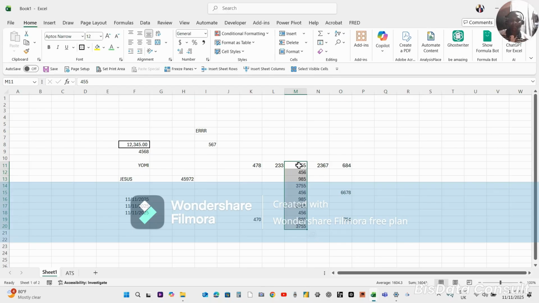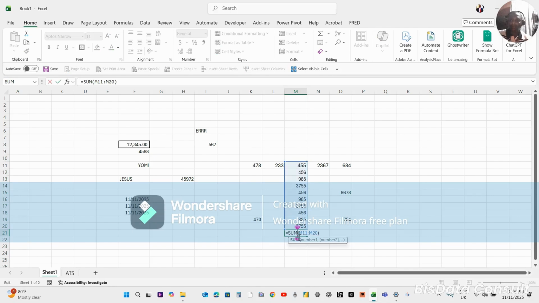For instance, if I want to add this together and I've selected down, I can press the Alt equals key. It will give me an option, it adds the sum. Can you see now? Voila, as simple as that.